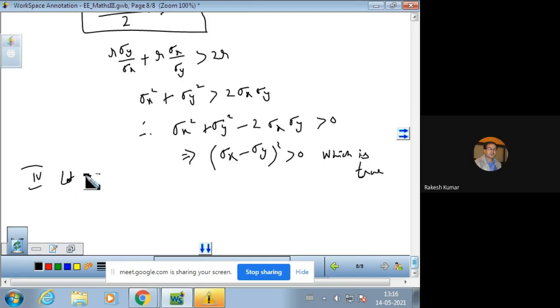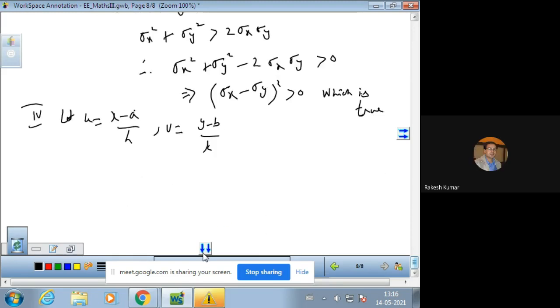What does it mean? Let u is equal to (x minus a) upon h. This is the origin point, this is the scale point. Similarly, v is equal to (y minus b) over k. What do we want to prove? These are independent of origin a, b but not of scale h, k. Here a, b, h, k are constants.